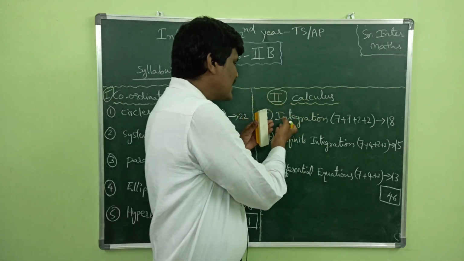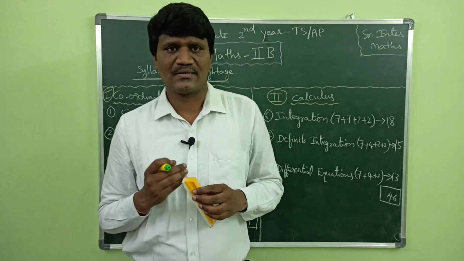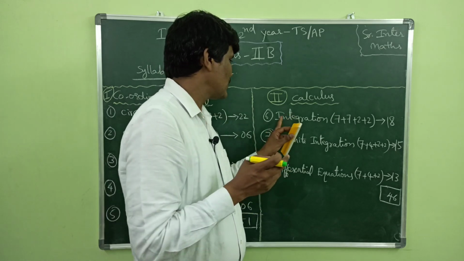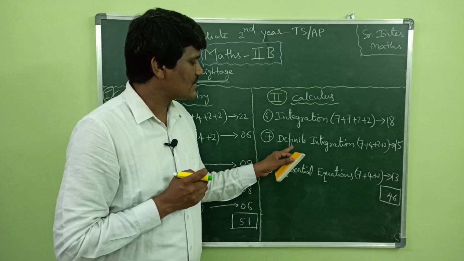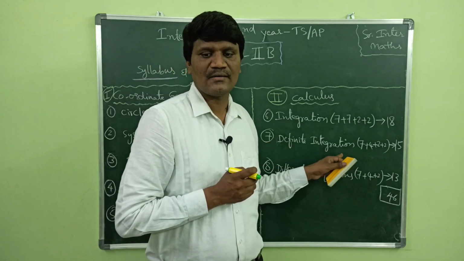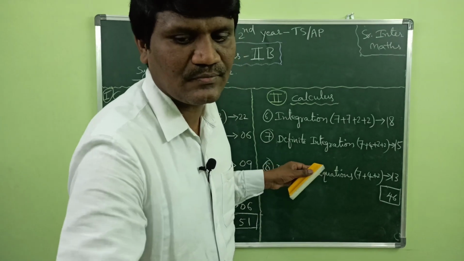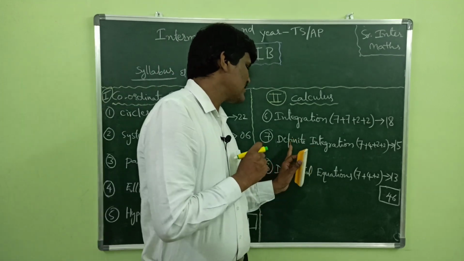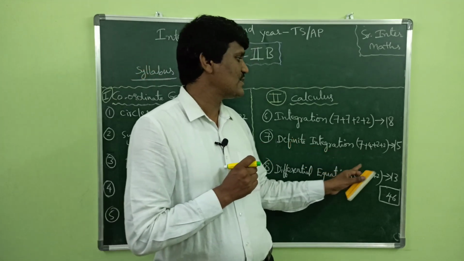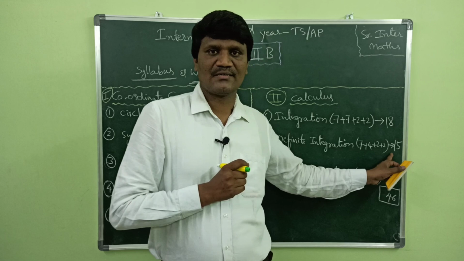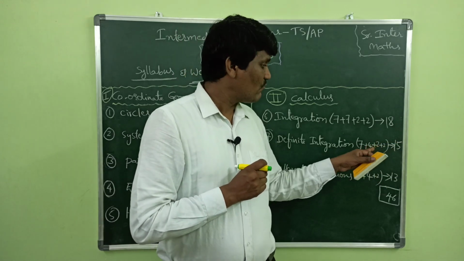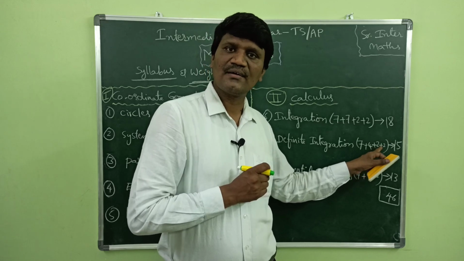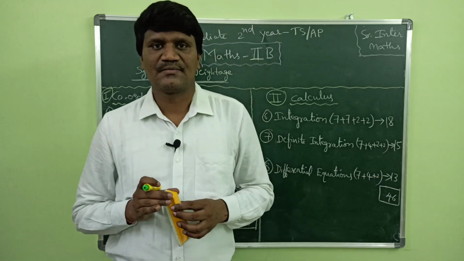Integration is formula based, and it has 18 marks weightage. The 7th chapter is definite integration, which has 15 marks of weightage: 7 plus 4 plus 2 plus 2, 1 long answer, 1 short answer and 2 very short answers.